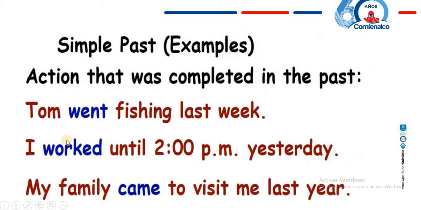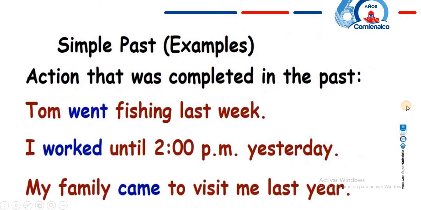También recordemos que tenemos los verbos regulares e irregulares. Entonces, por ejemplo, went es un verbo irregular, worked es un verbo regular y came sería un verbo irregular. En el transcurso de la guía vamos a estar aprendiendo también esos temas.